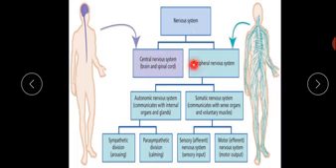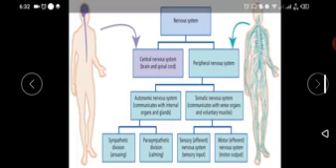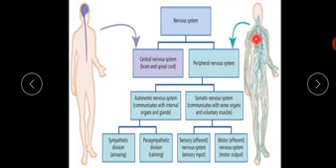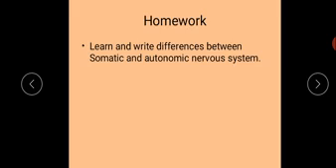Here you can see a short flow chart for the division of the nervous system. It has two parts: central nervous system and peripheral nervous system. The central nervous system consists of the brain and spinal cord. The peripheral nervous system consists of all the nerves arising from the spinal cord and cranium, brain. The peripheral nervous system has two divisions: autonomic nervous system and somatic nervous system. The autonomic nervous system is further divided into sympathetic and parasympathetic divisions, and the somatic nervous system generally controls all the voluntary actions, which involve both sensory pathways and motor pathways. So that's all about the PNS, or peripheral nervous system.